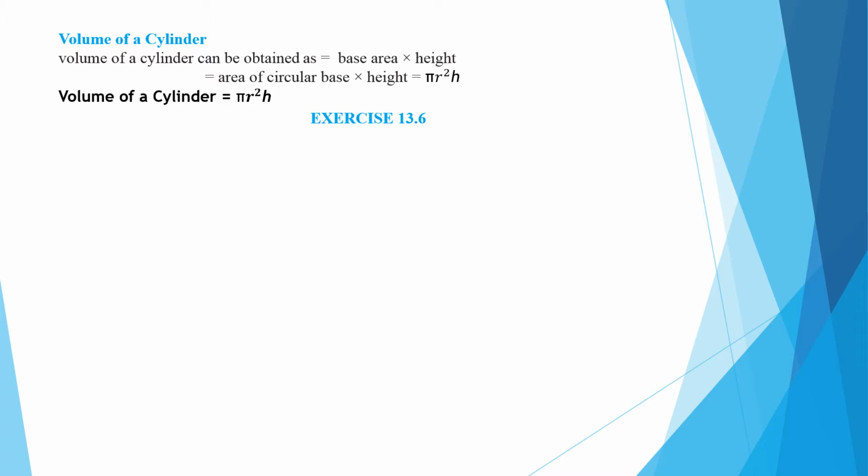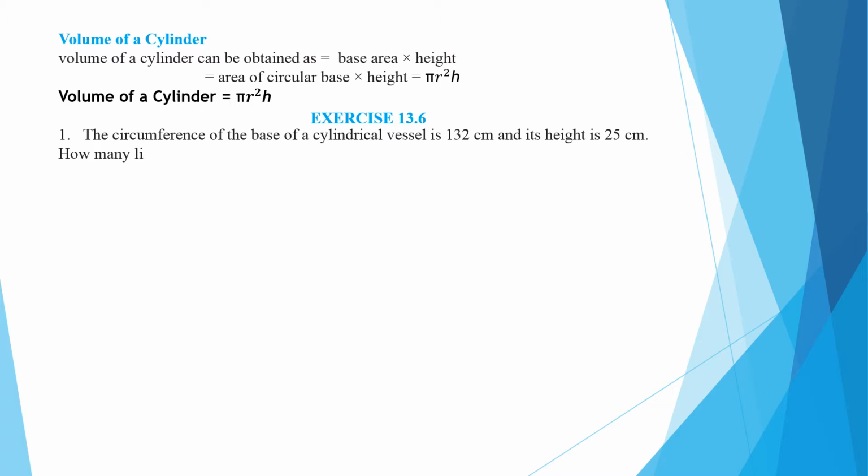Okay. Now we will do exercise 13.6, question number 1. The circumference of the base of a cylindrical vessel is 132 centimeter and its height is 25 centimeter. We need to find how much it can hold. It can hold means capacity.